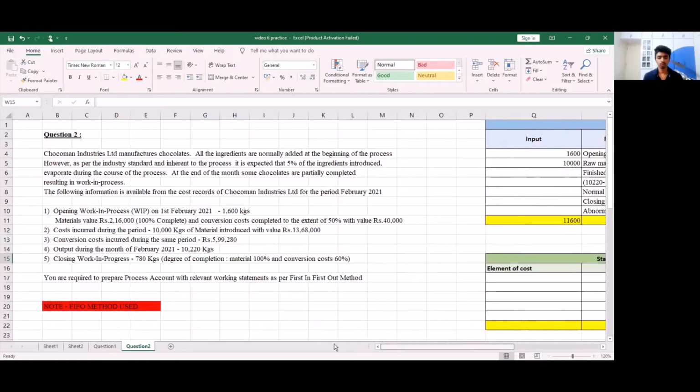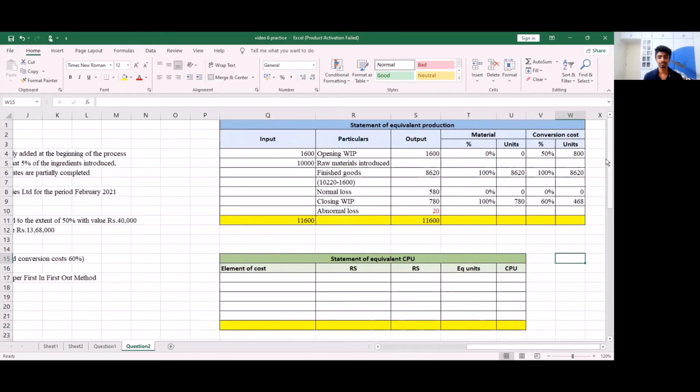Finally, we have our abnormal loss. If you notice, we have not been given any values for abnormal loss, what percentage of work is completed. If nothing is mentioned, for abnormal loss, we consider 100% of the work to be completed. And the units will be 20 kgs respectively.